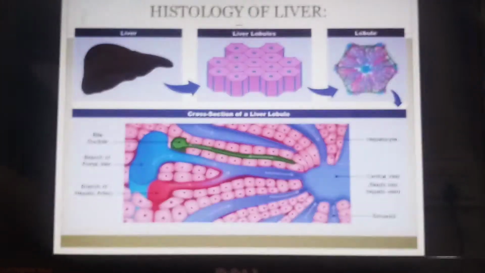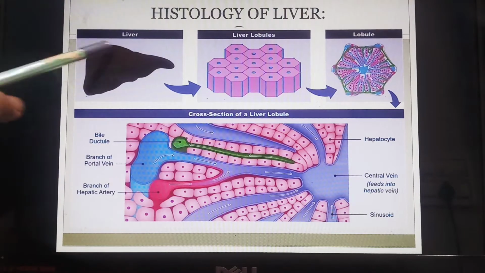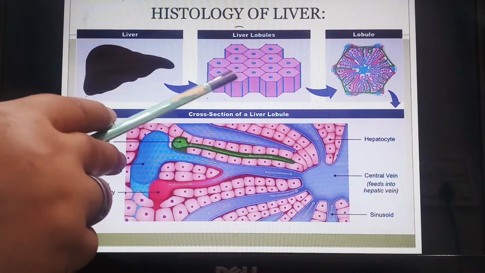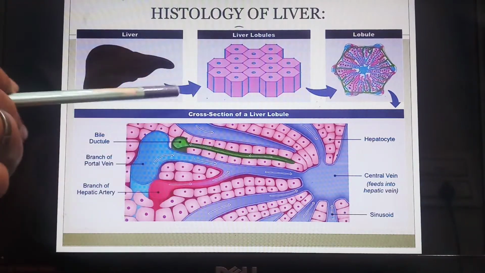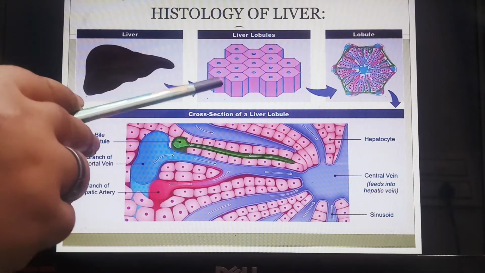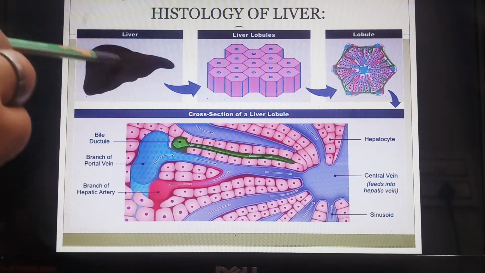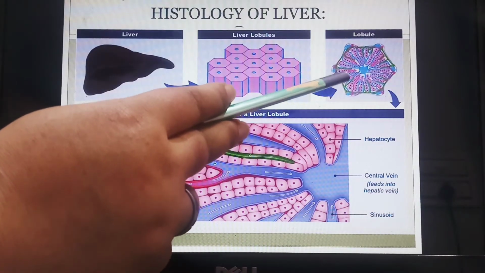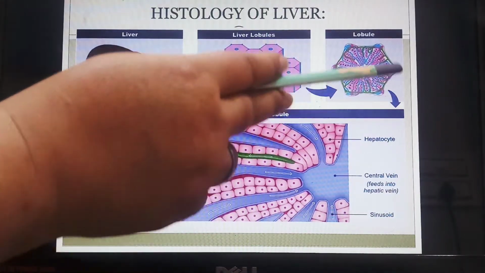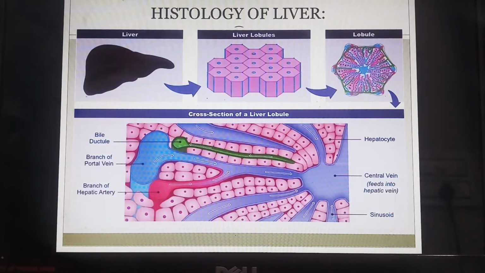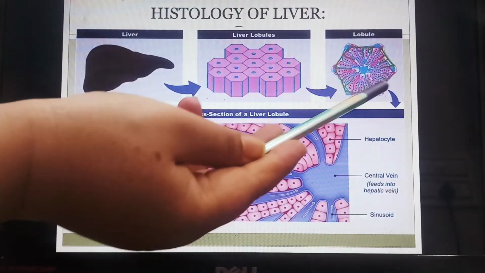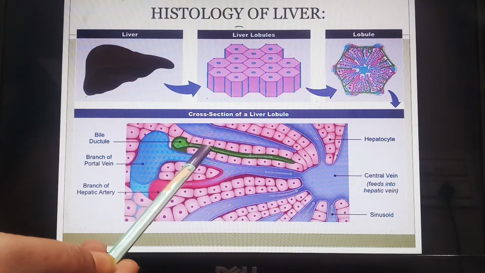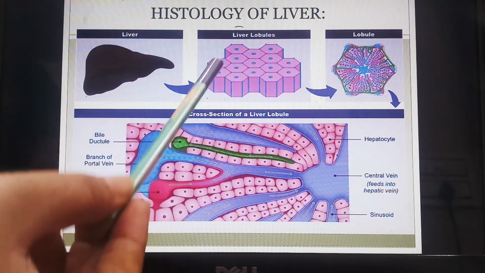You can see in this diagram the liver with its two lobes, and each lobe of the liver further has hepatic lobules. You can see these hexagonal structures shown here. These hexagonal structures are the different hepatic lobules in the liver. This is the enlarged view of a single lobule. Each lobule is surrounded by a loose connective tissue called Glisson's capsule. This single lobule has been shown with the section enlarged.